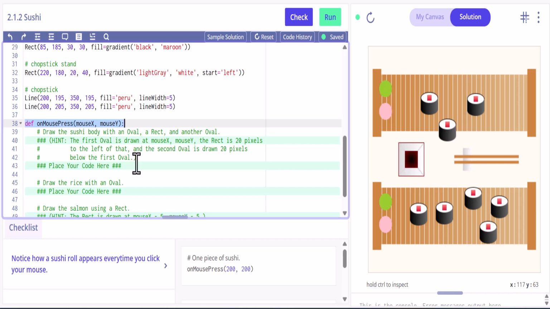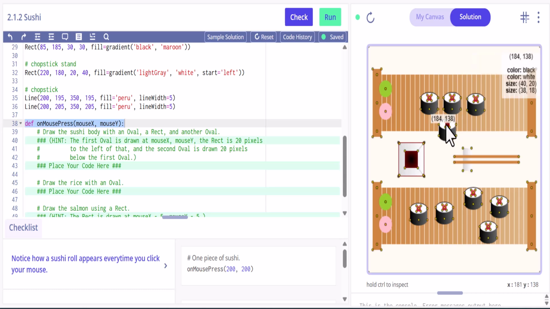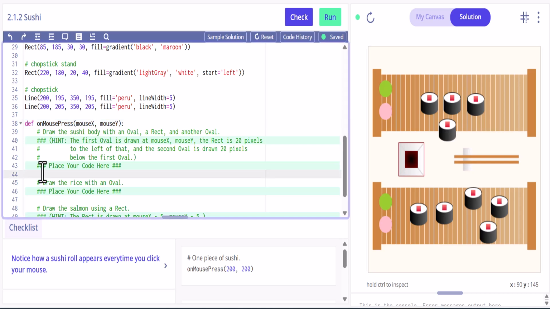So we're going to have to add 20 pixels. Okay, so let's go ahead and get working. So if I look here at the sushi, if I hold down control, which is how you inspect, you can see that we don't have to worry about the 184, 138, because that's going to be mouse X and mouse Y, but we do have to worry about the size. So that's 40 and 20, and that's really the only thing we need for the oval. So let's do that first.